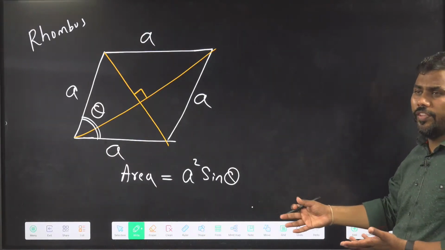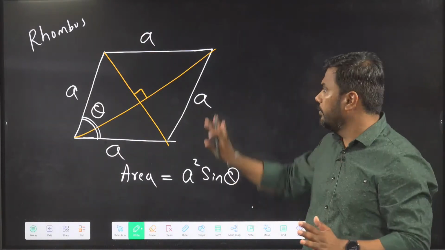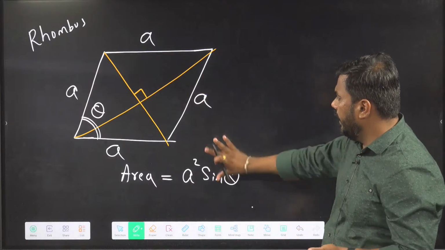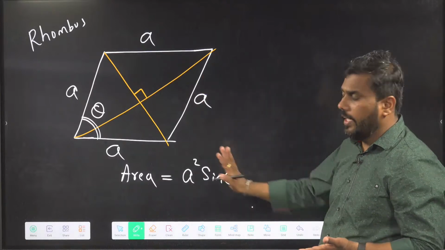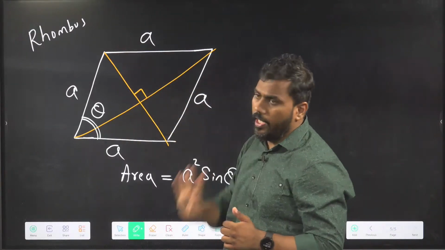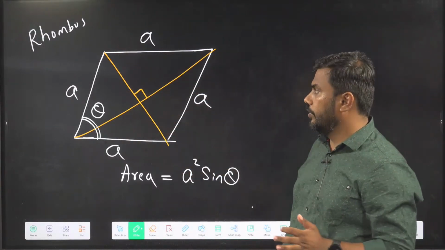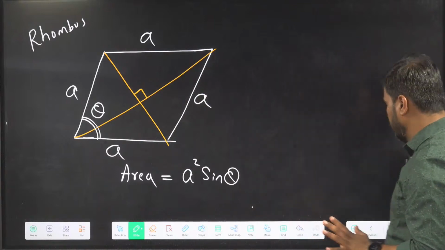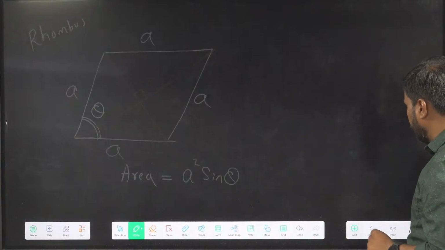So that is not used frequently. That will be covered in vectors. So I'm not writing those things here. Just area is sufficient here. Area properties need to be remembered, and the two diagonals are perpendicular to each other. That is important. Okay, so rhombus is now covered. So let's proceed to the next figure.